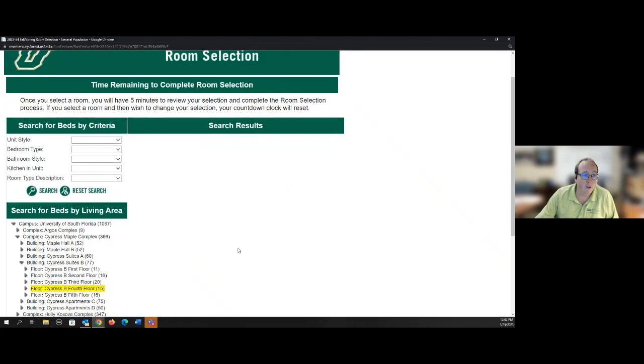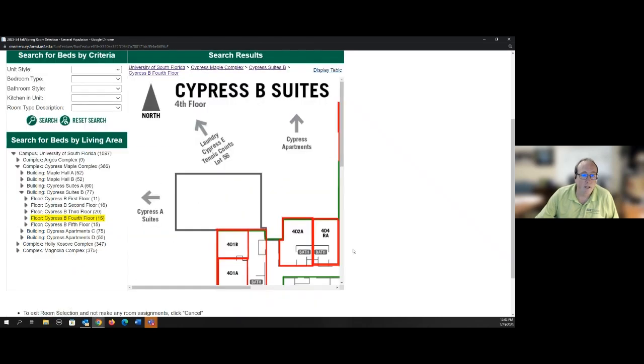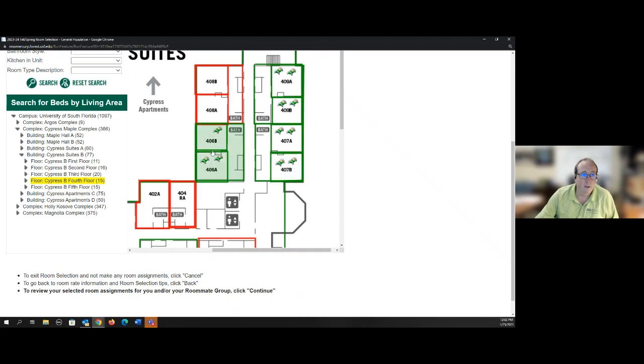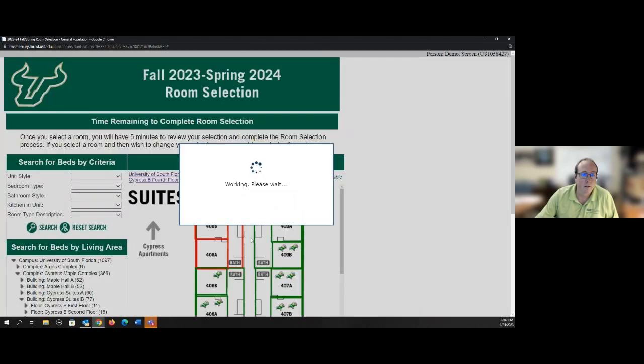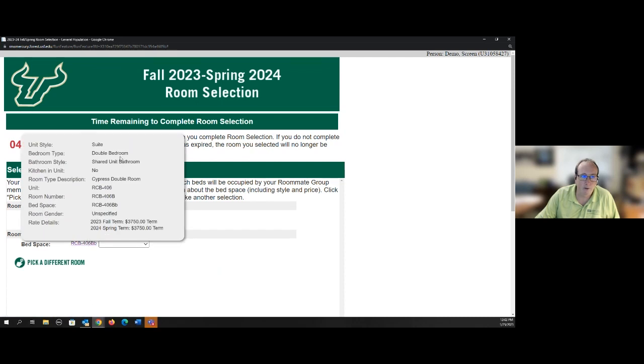Now, if you remember back at the chart that I had pulled up, I did see a suite here that had only 3 beds in it. I could go into here. There are only 3 beds available. Why that 4th bed isn't there, I don't know. But I happen to know that this is the room with only 1 bed that showed on the chart. But if I click on here, it's a double bedroom. So somebody else is living there. By the way, this is for demonstration purpose only, so this may not be the rate for the fall and spring of next year. More information on rates will be released by housing within the next few weeks.